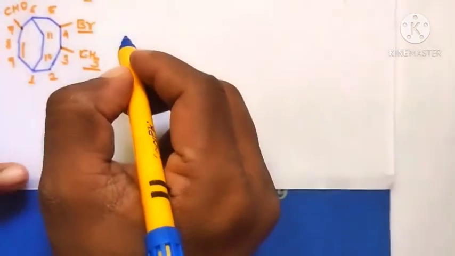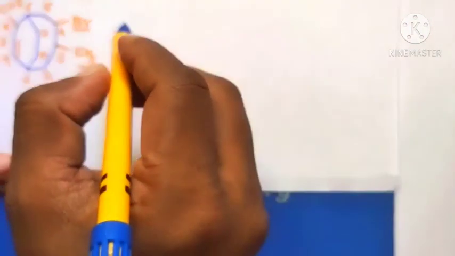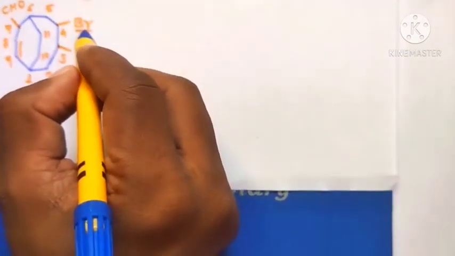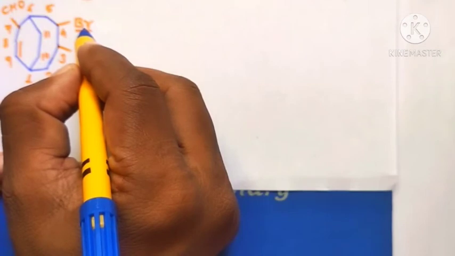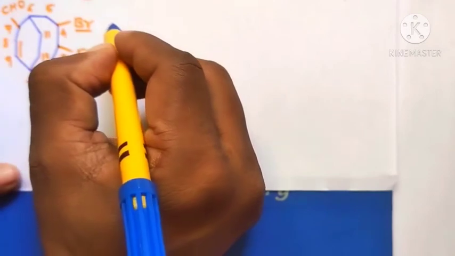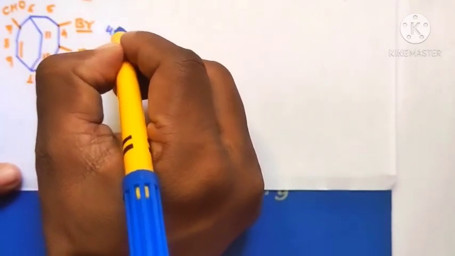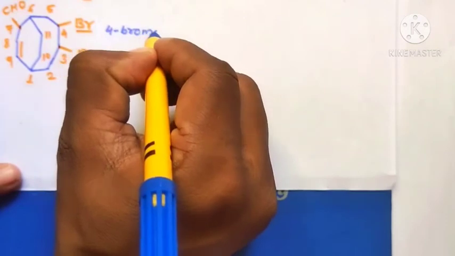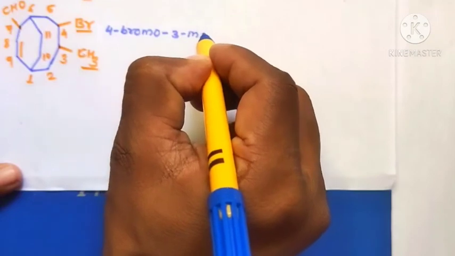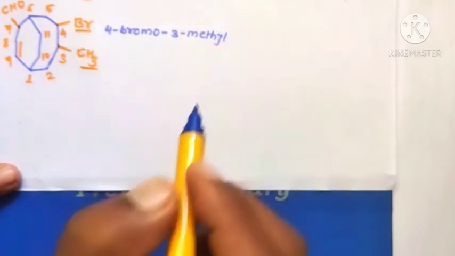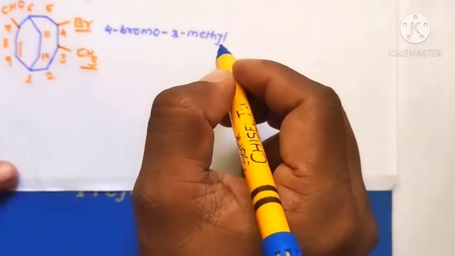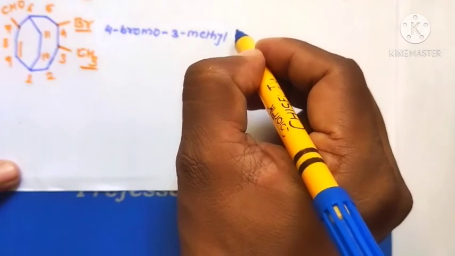Before naming this molecule you list the prefixes, that is the substituents and their numbers, in alphabetical order. Br comes first, then methyl. Therefore the number of Br is 4, so 4-bromo-3-methyl, then the word bicyclo.